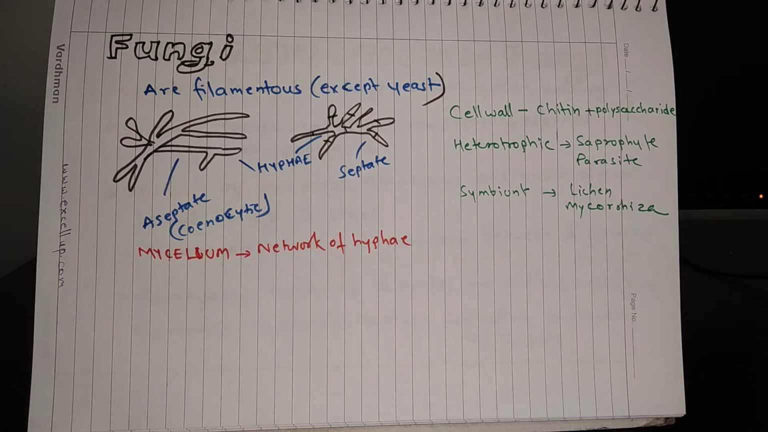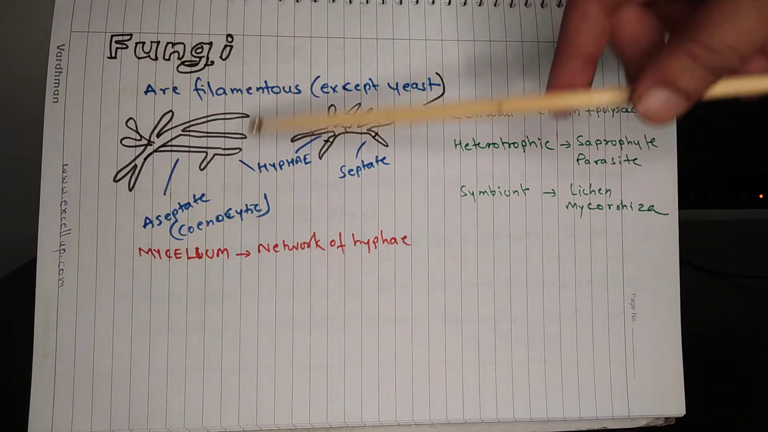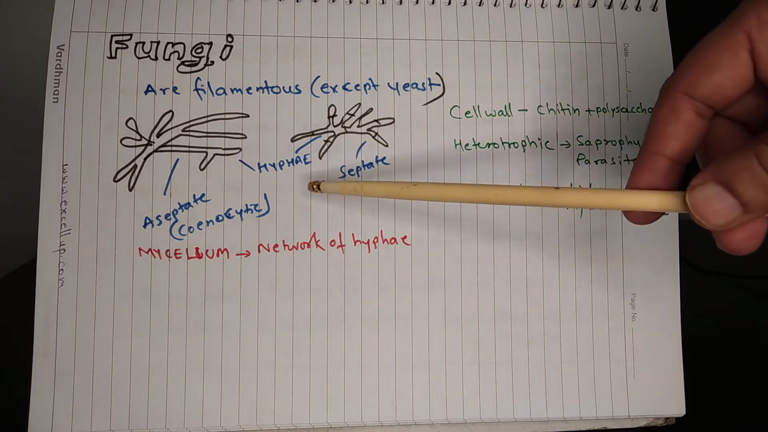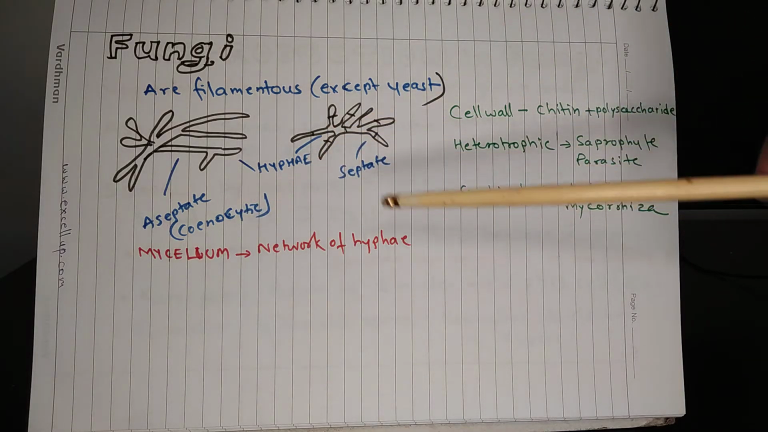Yeast is a unicellular fungus, but apart from yeast, the remaining fungi are multicellular and have a filamentous structure. So there are many thread-like structures in a fungus, and these thread-like structures are called hyphae. Hyphae is a plural term and hypha is a singular term.